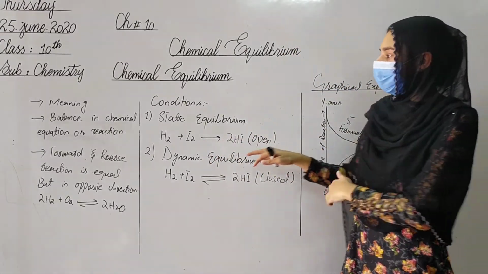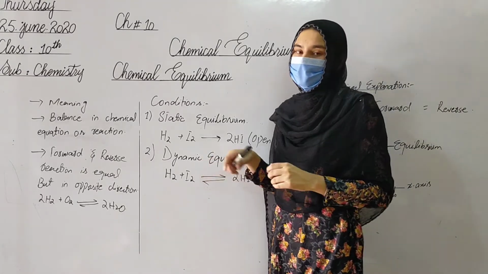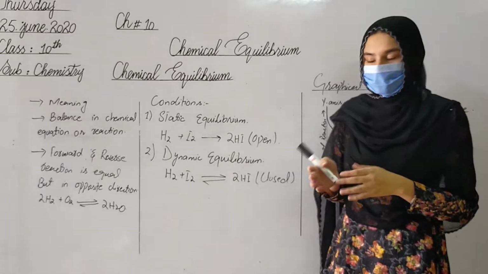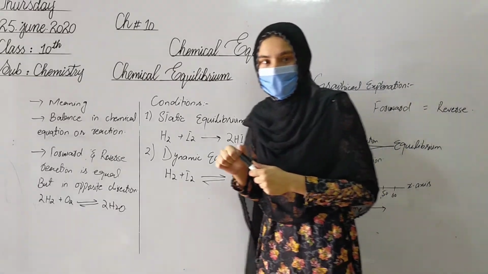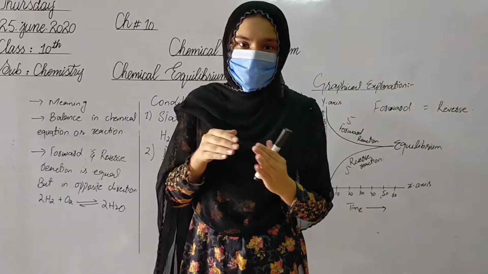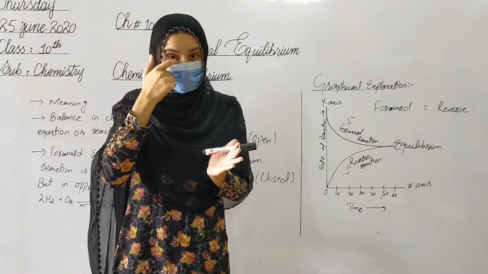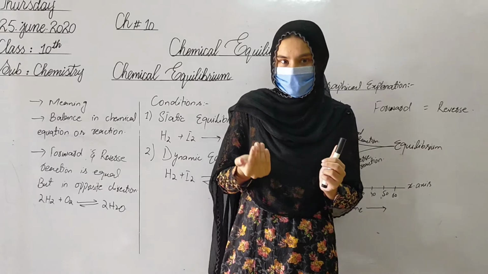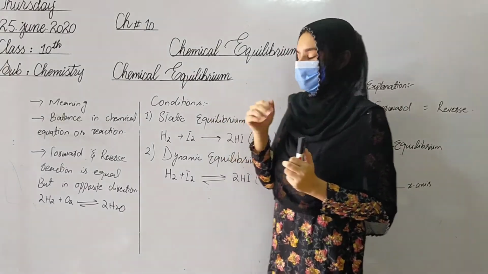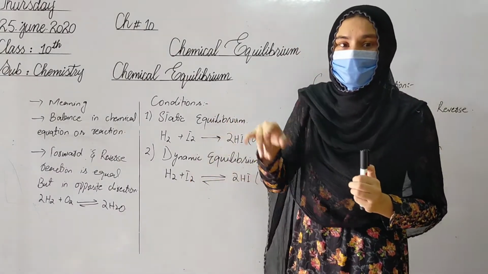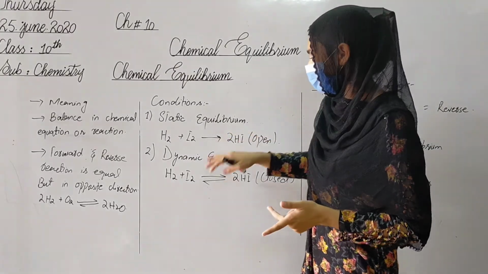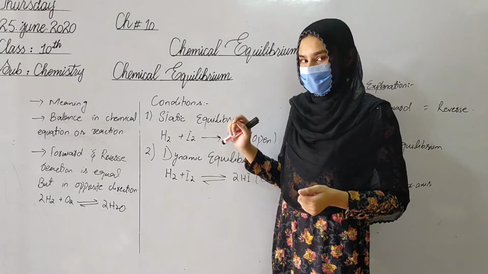The second condition of equilibrium is dynamic equilibrium. The meaning of dynamic is still proceeding, meaning the reaction is incomplete. That type of reaction starts and moves in the forward direction, and after that moves from right to left, meaning in the reverse direction. This type of reaction is called dynamic equilibrium, and the state where both reactions occur in opposite directions is called dynamic equilibrium.